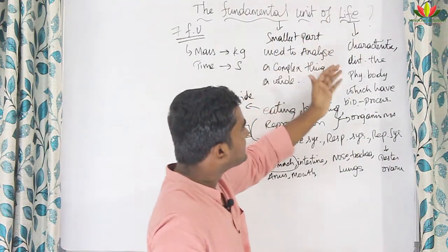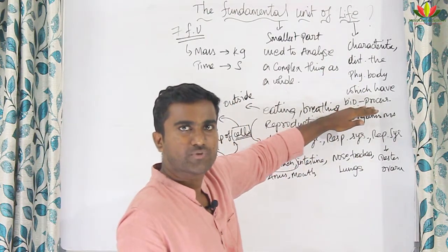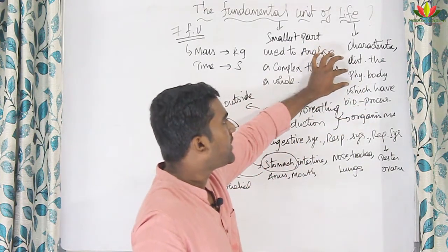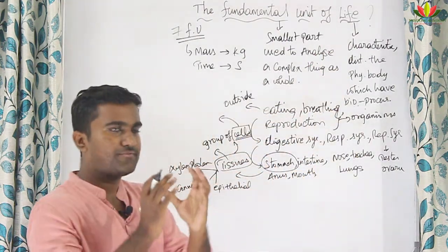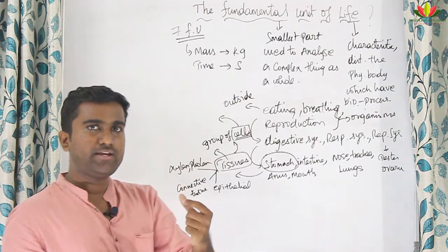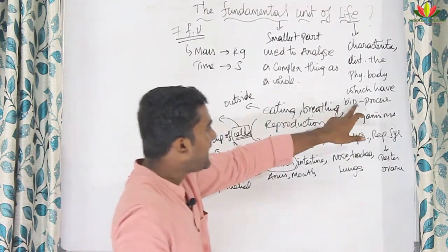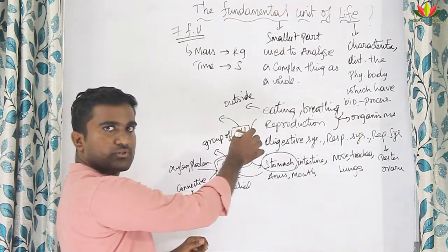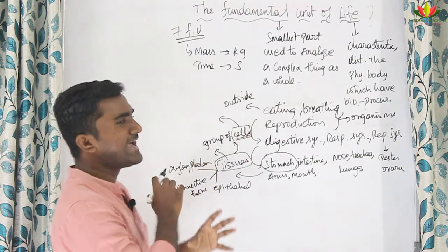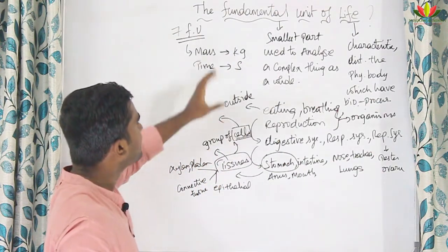Life is a characteristic that distinguishes a physical body which has a biological process, right? That is, any physical body which has a biological process, we will call it life. There is some life happening, so that organism is a living organism. We know that. So this biological process we are finding in the cell. The basic metabolic activities are happening in the cell, so we call the cell the fundamental